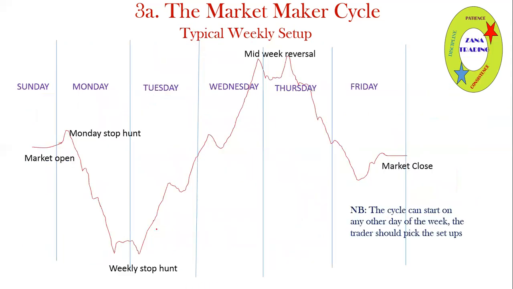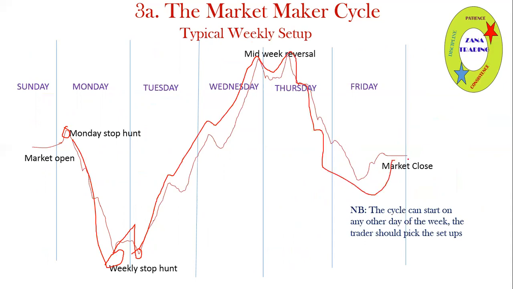So that is what I was talking about. Stop hunt for Monday, it comes in. Then the stop hunt of the week happens on Monday. Maybe it will start moving, or it might come back to repeat the point. Then it moves 1, 2, 3, and then sometimes it reverses and repeats the same thing on Thursday before the market closes. So the cycle can start on any other day of the week. The trader should just be able to pick the setups based on the level count.